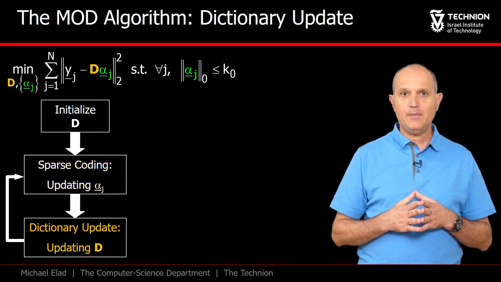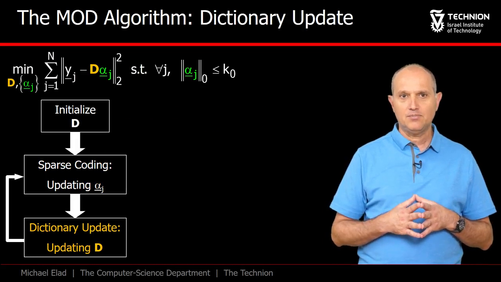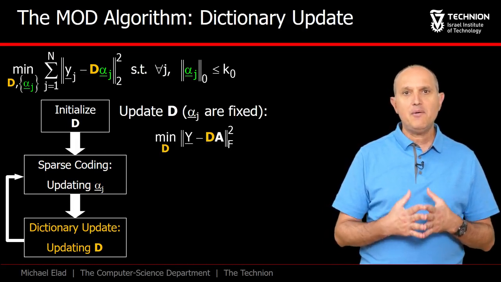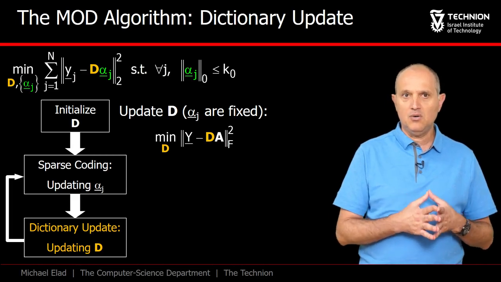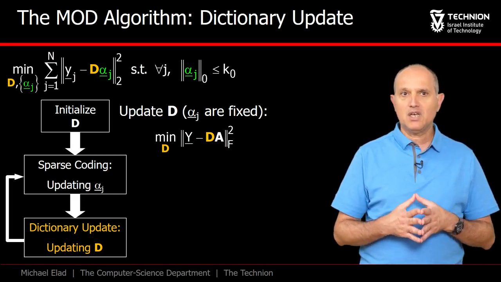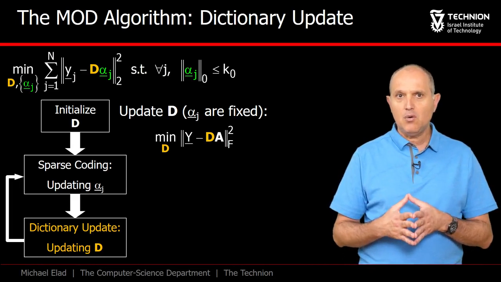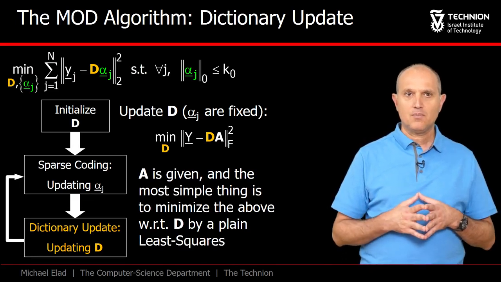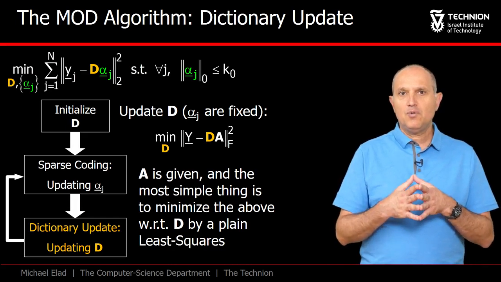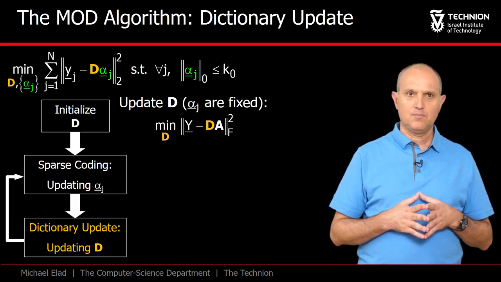The last of these steps is the dictionary update. MOD chooses a very simple and direct approach. Once A is assumed as known, we can optimize the quadratic expression of the representation error with respect to D. This leads to a simple least squares. Let us now show this in slightly more details.